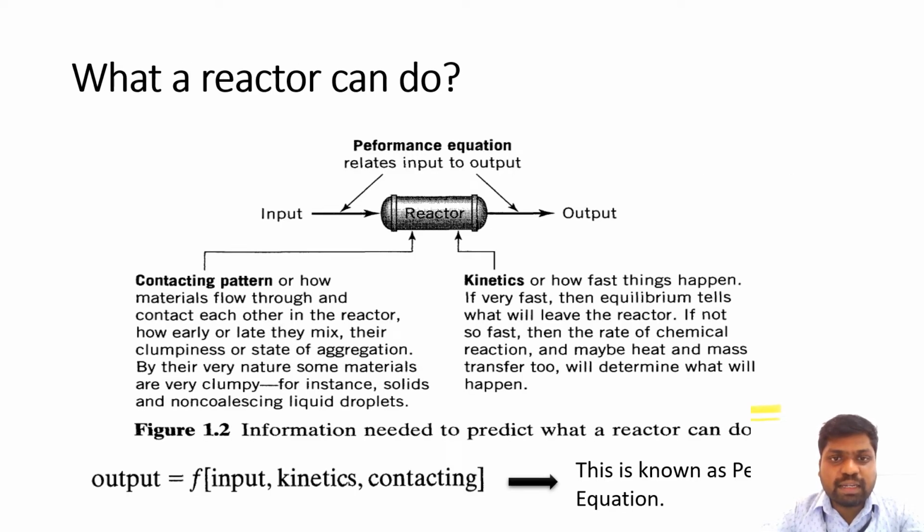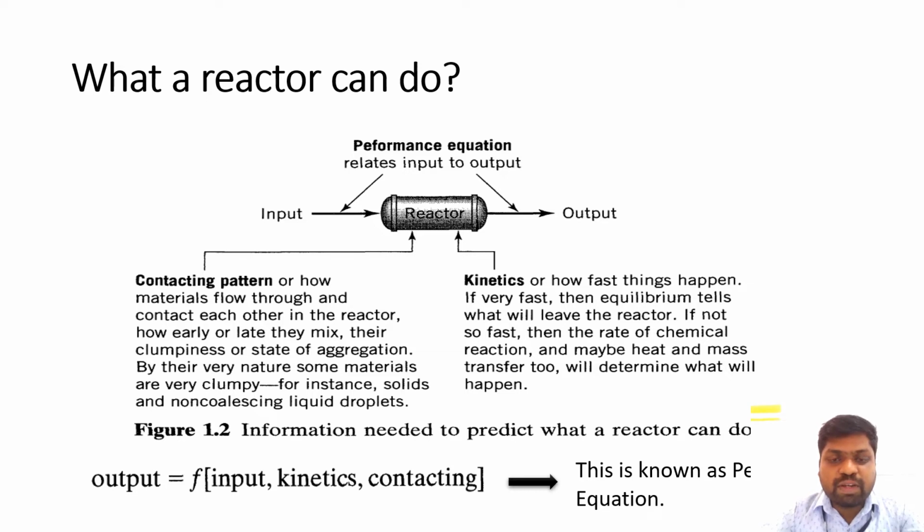So what a reactor can do is given by a performance equation that can be derived using the methods of kinetics. The contacting pattern, or how materials flow through and contact each other in a reactor, how early or late they mix, and their state of aggregation. By their very nature, some materials are very clumpy.